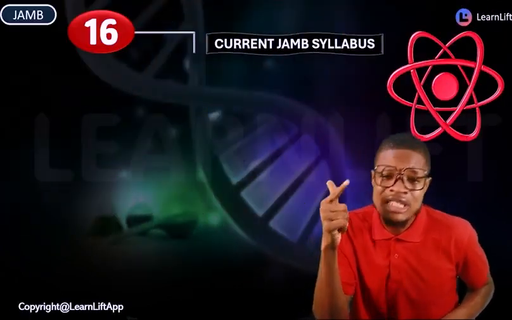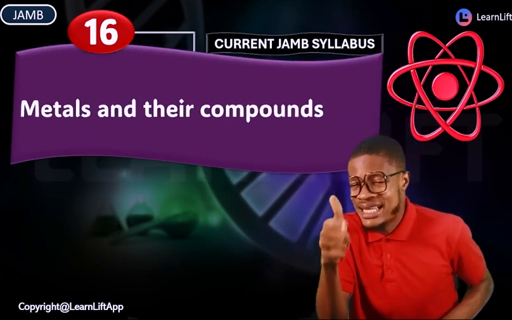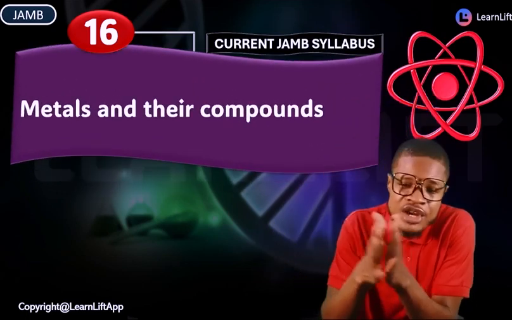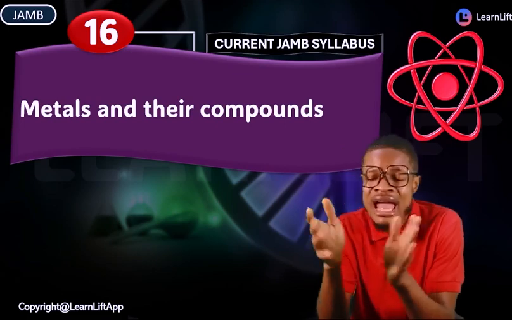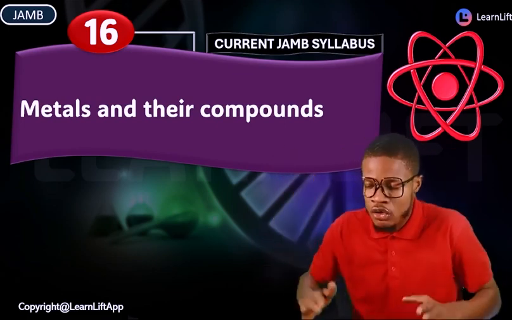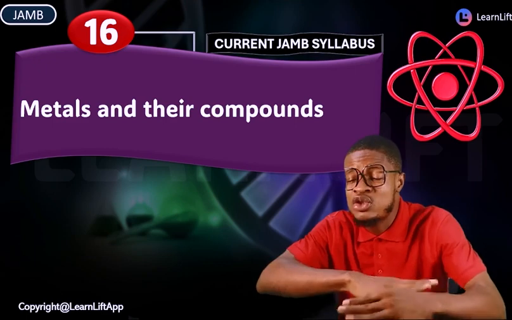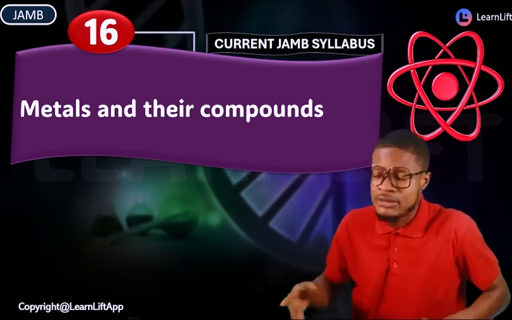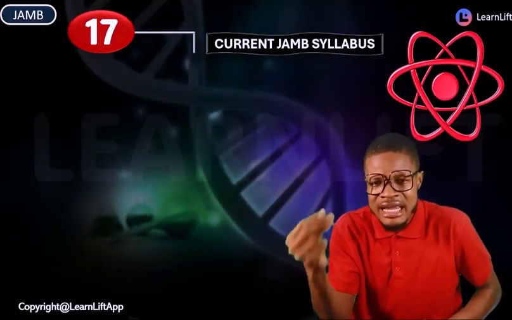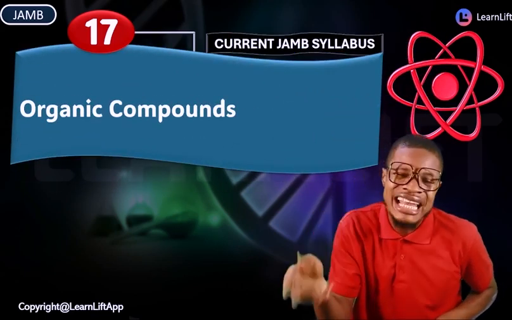And then we're going to go into chapter 16. Here you are seeing metals and their compounds, all the various metals and their compounds, iron and its compounds, everything, aluminum and their compounds. Treat all of them in detail, cover all their questions from the inception of JAMB to date. Move quickly and then go into chapter 17, organic chemistry.